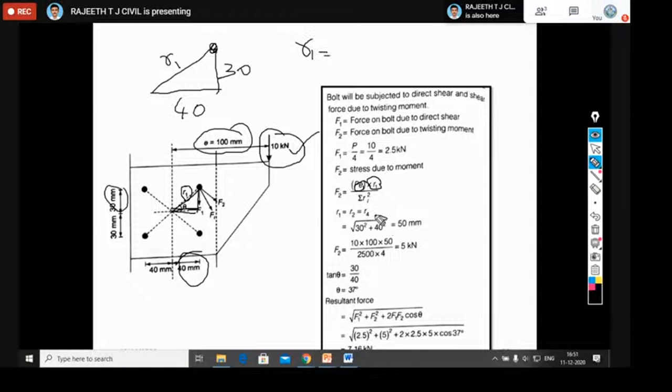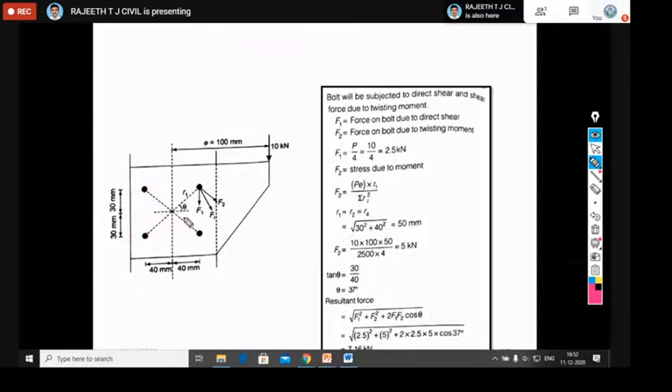Square root of 30 square plus 40 square, which gives 50 millimeter. This is for this bolt. If you calculate for this bolt also, it is the same. For the radial distance here, how much is that? Square root of 40 square plus 30 square. Again for this bolt, R is the same. For this bolt also R is the same.